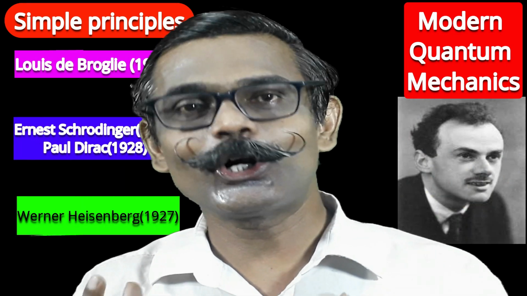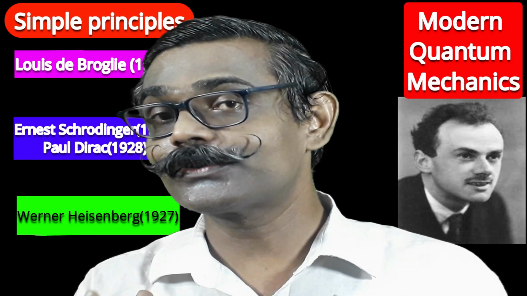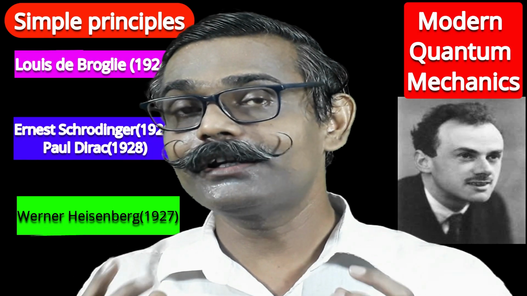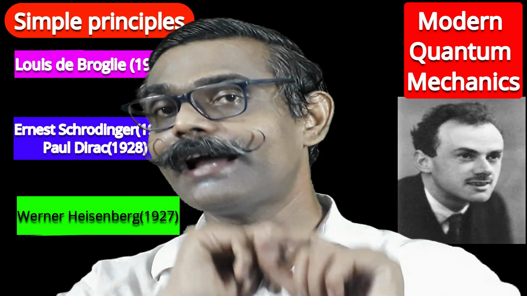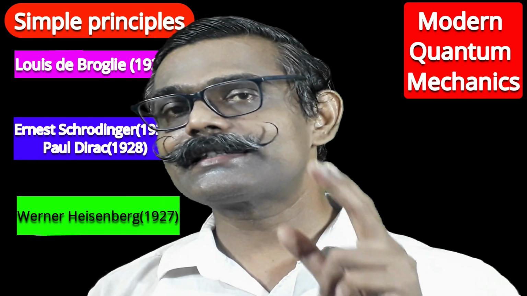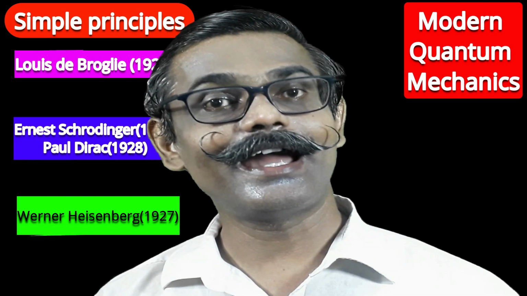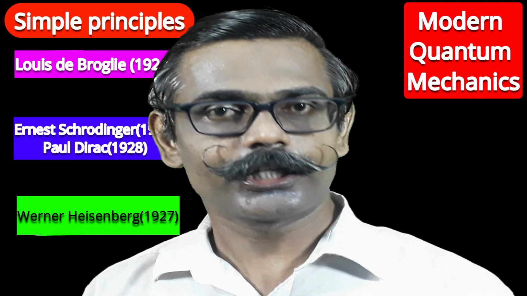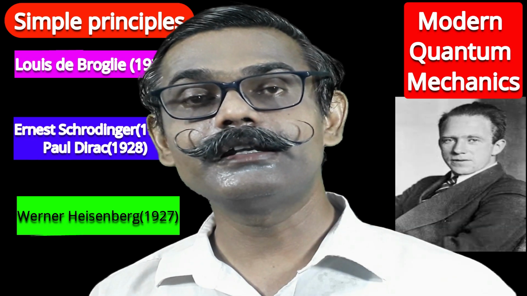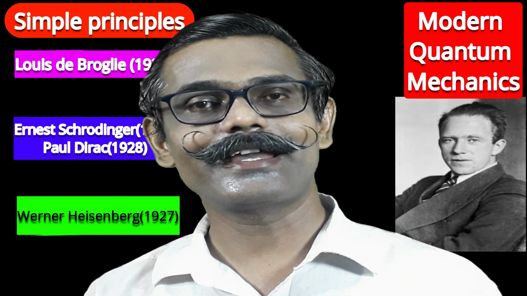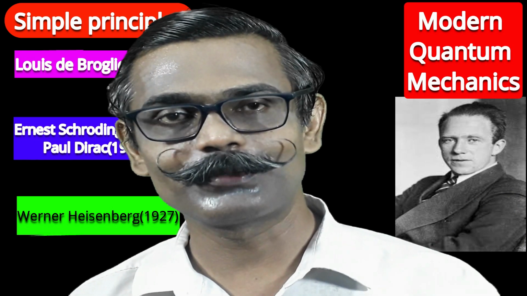But the basis of the formation of the wave function, the parameters on which that wave function depends, you should know that, as I had informed. So after this second principle, Schrodinger and Dirac's improvement, the third principle is the Heisenberg uncertainty principle.